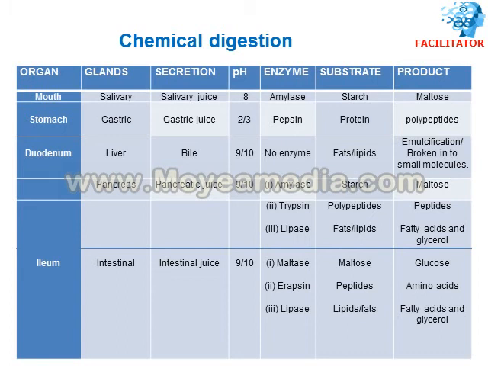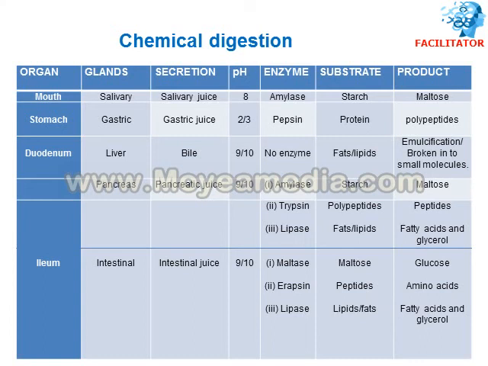The liver secretes bile, and the bile does not contain any enzyme, but what it does is it breaks down fat molecules into smaller ones, and this process is called emulsification. So during emulsification in the duodenum, the large fat molecules are broken into smaller ones. Here bile does not contain any enzyme. Then the duodenum pH is around 9 to 10.